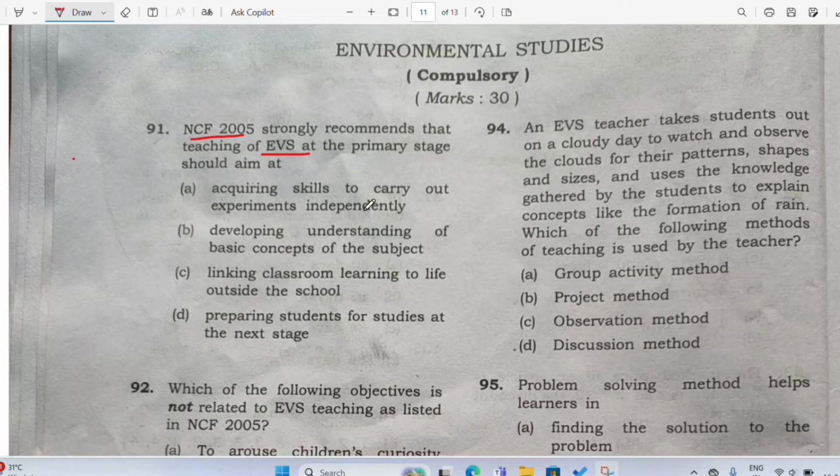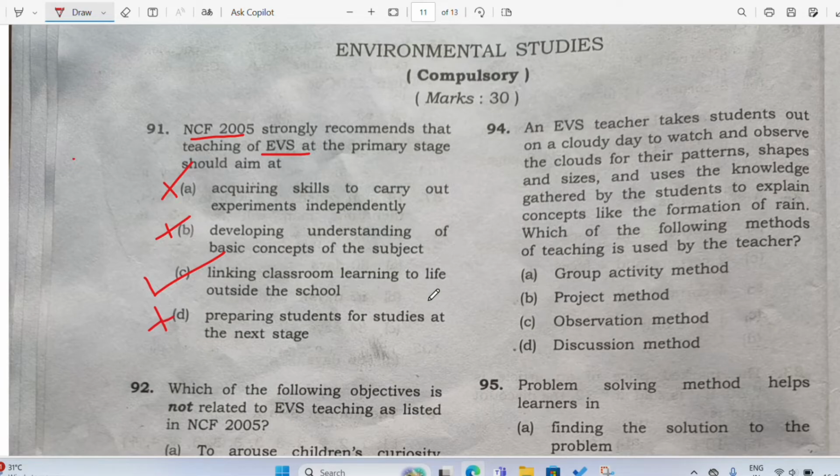This is a very easy, simple question if you understand. Acquiring skills to carry out experiments independently: this is not the aim, this cannot be the correct answer. B, developing understanding of the basic concept of the subject: no. Then linking classroom learning to life outside the school, or preparing students for studies at the next stage: no. Whenever you see this best option, always go for it.